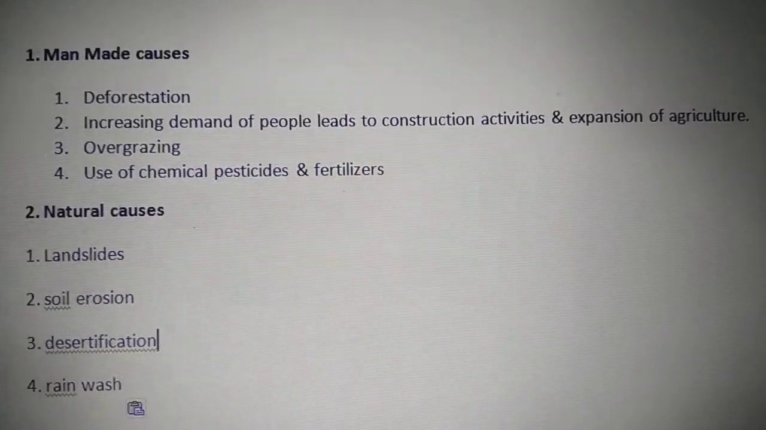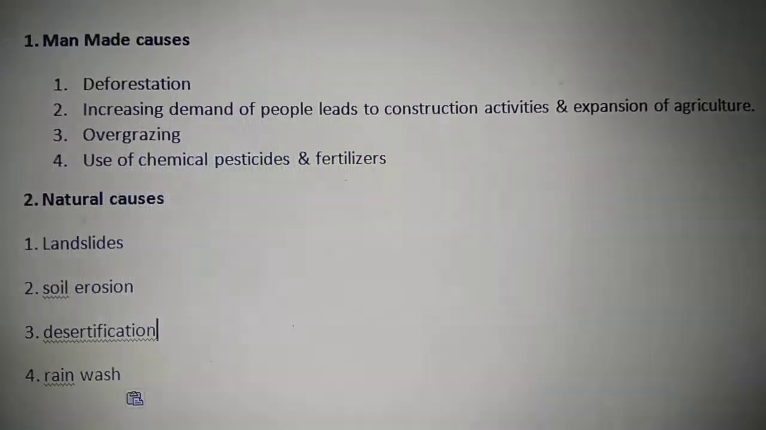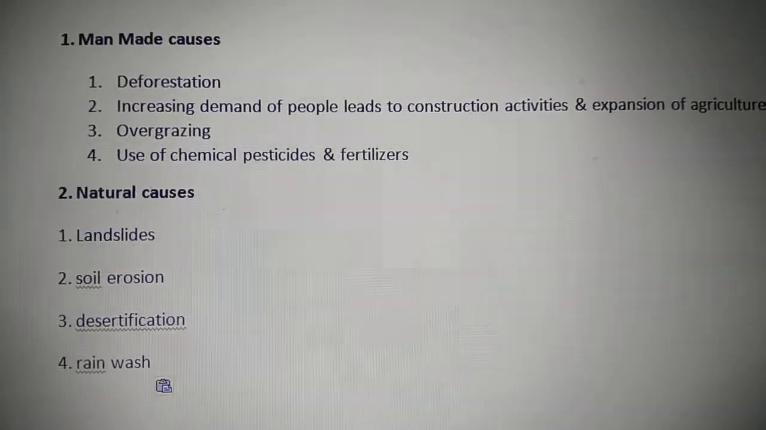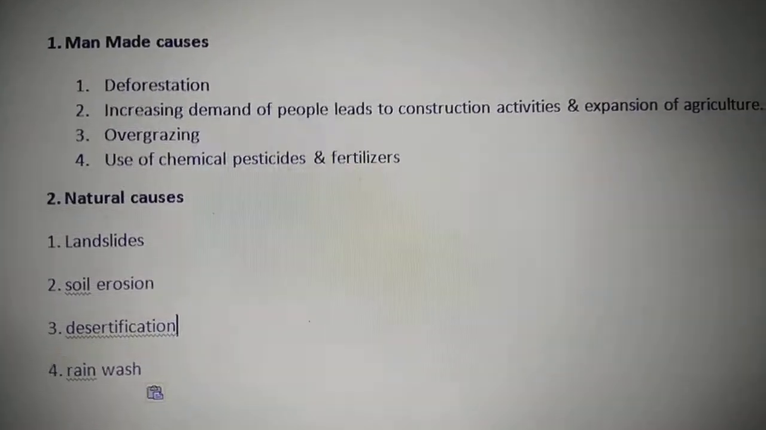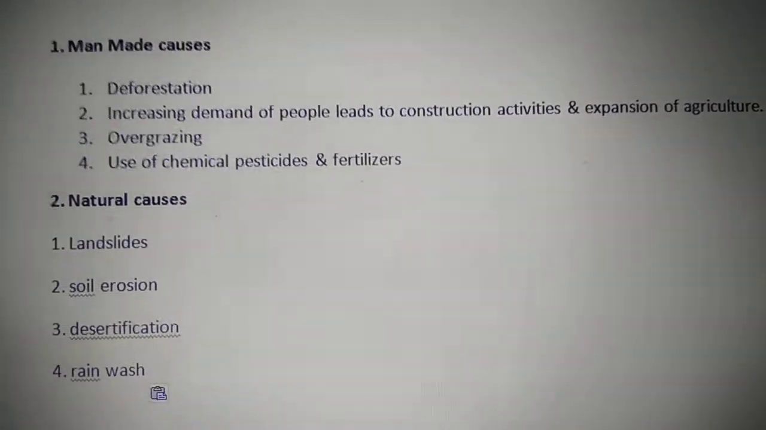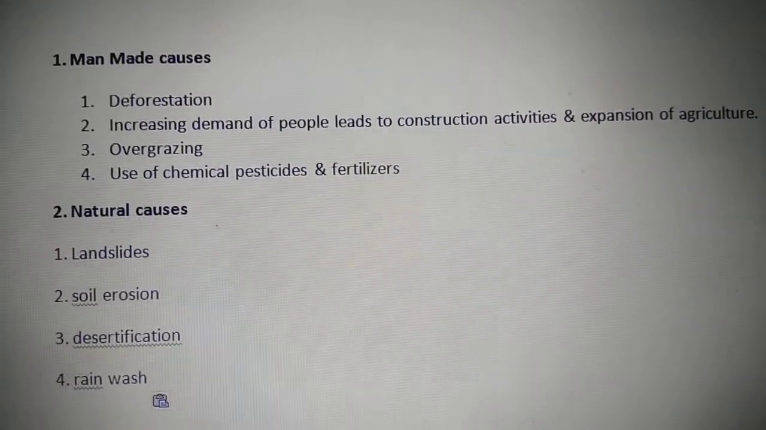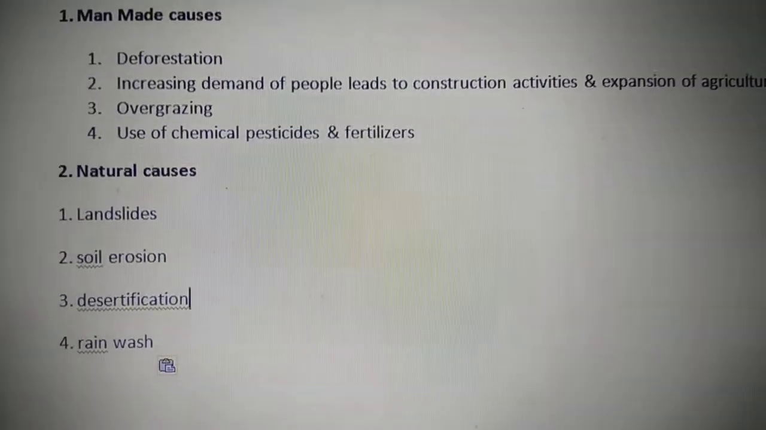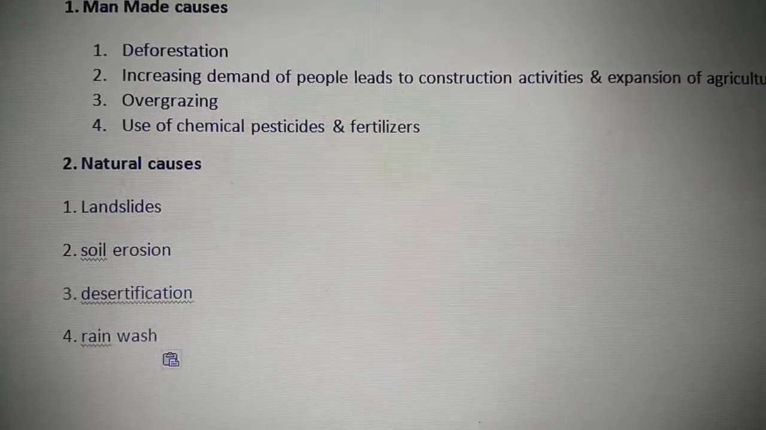The soil becomes loose and then the topsoil gets eroded. Then use of chemical pesticides and fertilizers. What happens due to this? They all seep into the underground water, which makes it unfit for human use later on.